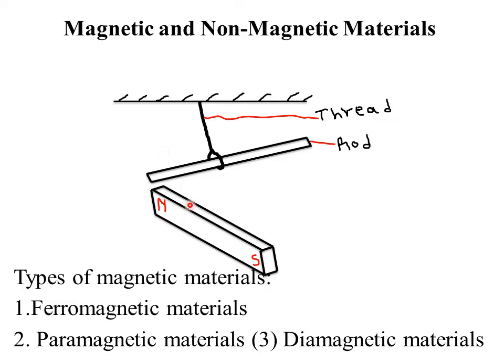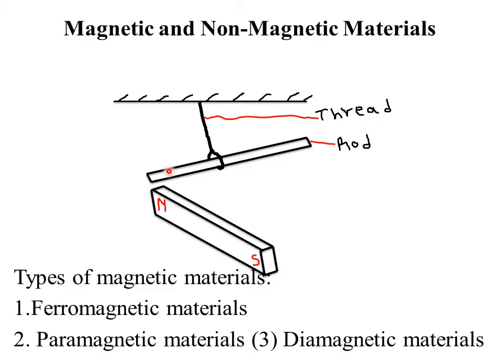If the material is attracted towards any pole of a magnet, then that material is called a magnetic material. However, if a material is observed not to be attracted to any pole of a magnet, then we call it non-magnetic material.